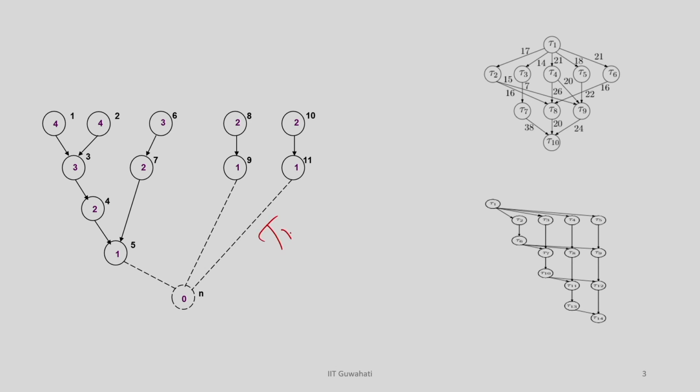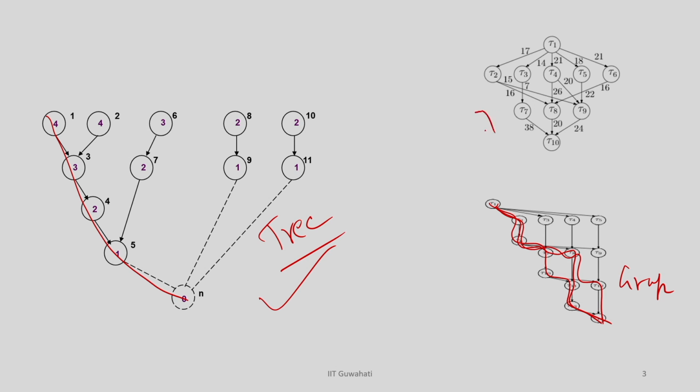So, this is the structure called a tree, because from any node there is only one path, but these structures are graphs because you can have many paths from one node to the sink node, right. You can understand that. So, today I will assume that my sequence graph structure is this, and the delay of the node is all 1 and all are type 1. So, I do not have to bother whether it is a multiplier or an adder or a divider. I will assume that all are the same type of operations. So, the structure of my input sequence graph is this, not this or this.